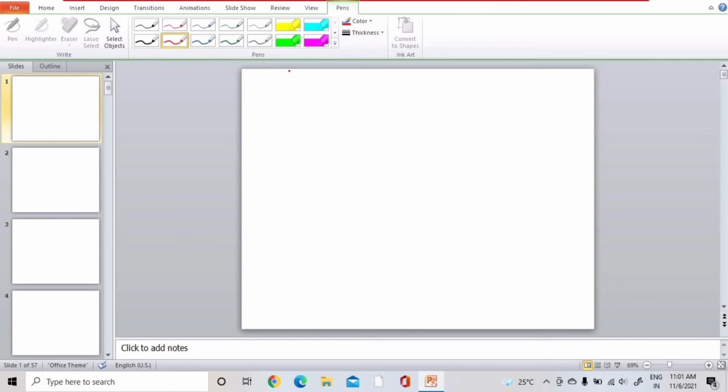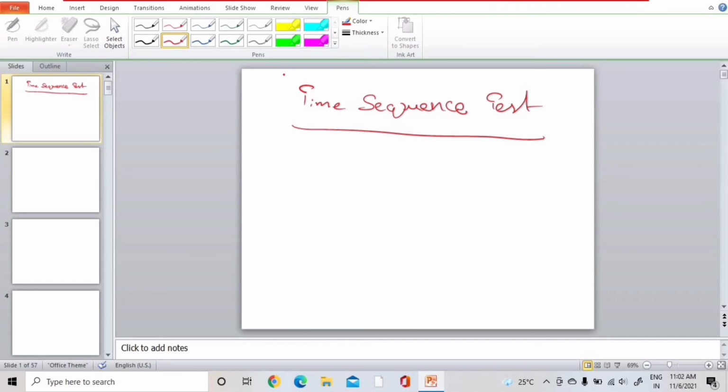This is the second class in reasoning. Time sequence test. Firstly, we will discuss its concept. Calendar.